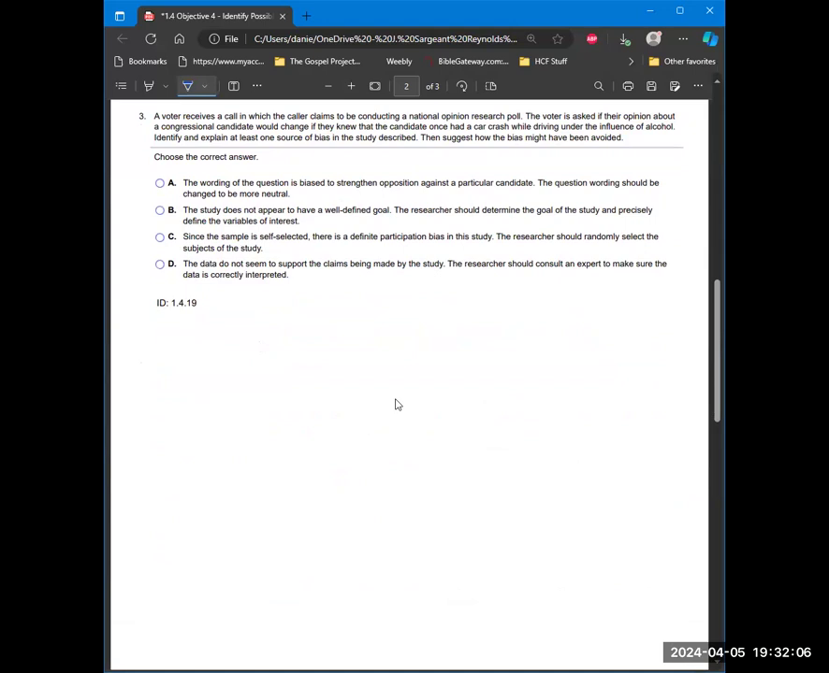Identify and explain at least one source of bias in the study described, then suggest how the bias might have been avoided. So the wording of the question is biased to strengthen opposition against a particular candidate. The question wording should be changed to be more neutral. So that's one of the things there. They wanted to elicit a particular response, so they asked the question a certain way.